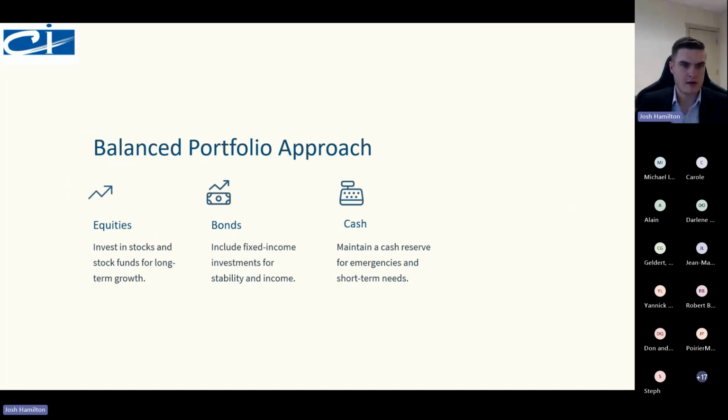Now, going through portfolios and how to invest and what to invest in, one of the best approaches is to have a balanced portfolio so you don't have all the eggs in one basket, as people like to say. The balanced portfolio approach involves equities, which are stocks, used for long-term growth, can be used for short-term growth. Bonds, which are fixed income, you're going to have stability with this. They're going to offer you a yield to maturity rate, cash, and GIC.